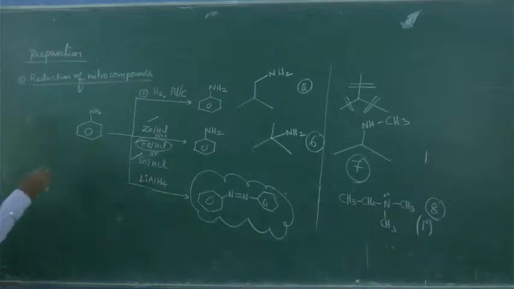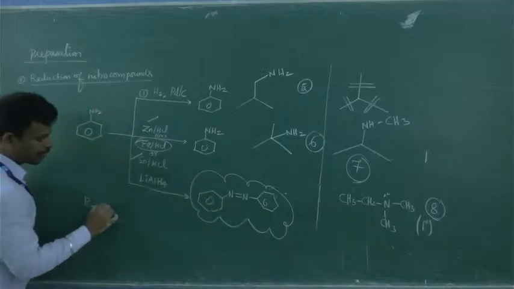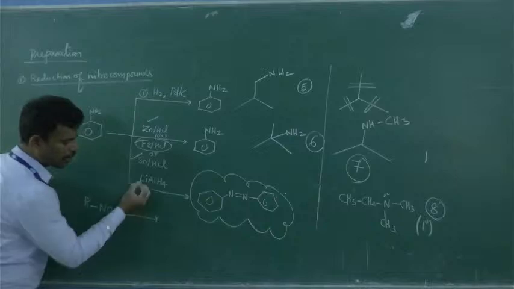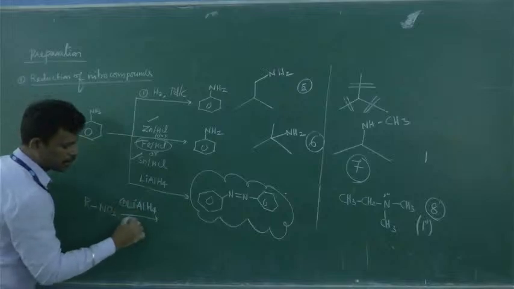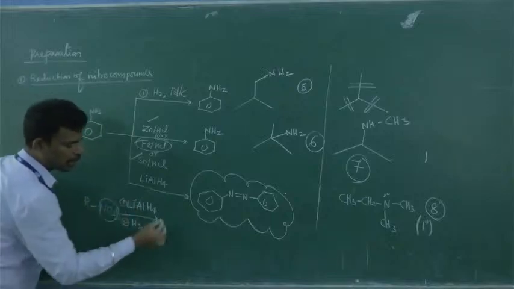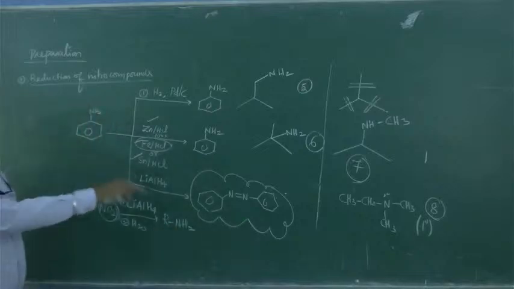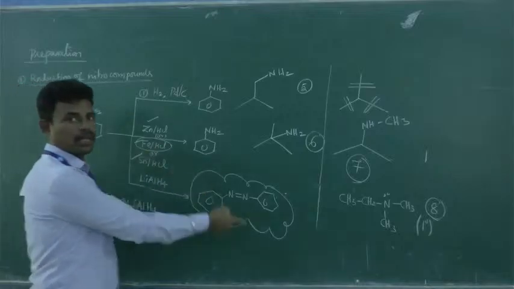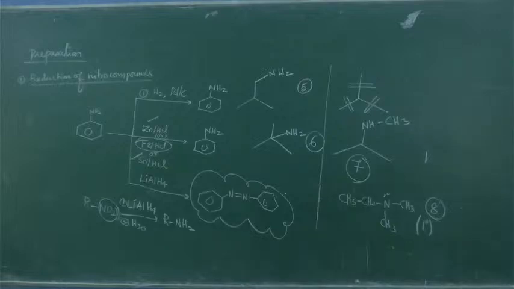Is it clear? The major point here is, if you take aromatic nitro compounds, you get azobenzene. Suppose if I take aliphatic compounds and use lithium aluminum hydride, it will simply reduce to NH2. Aliphatic compounds get converted to NH2, whereas aromatic compounds get converted to the azo compound. This peculiar behavior is only for lithium aluminum hydride. There is a mechanism, but I am not going to discuss the mechanism, just remember this. Is it clear?